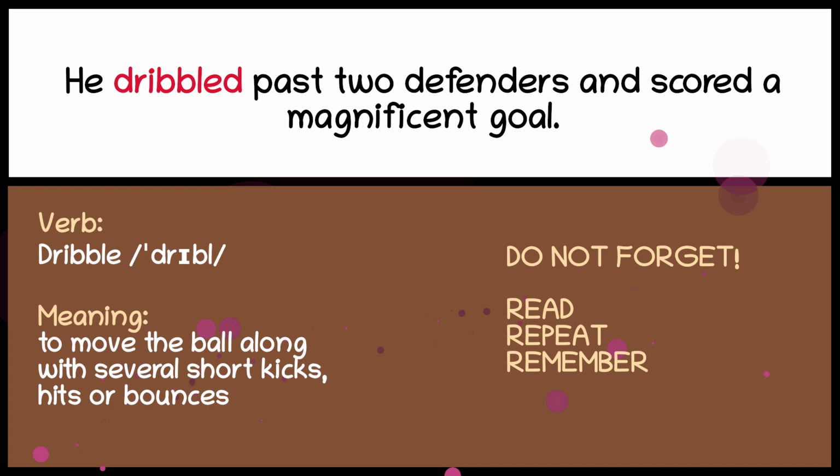Dribble. To move the ball along with several short kicks, hits or bounces. He dribbled past 2 defenders and scored a magnificent goal.